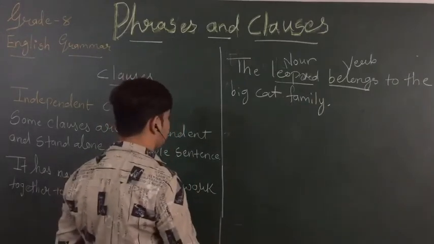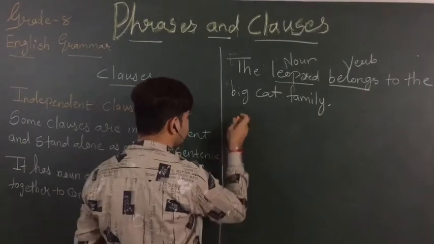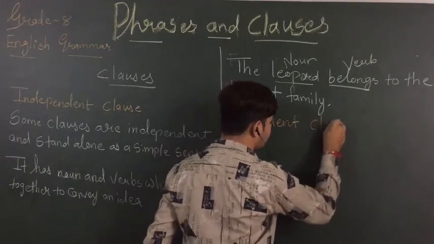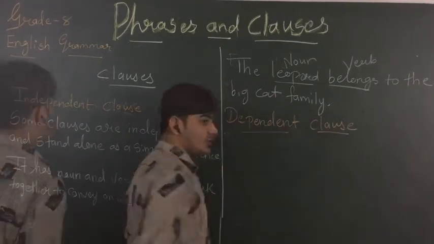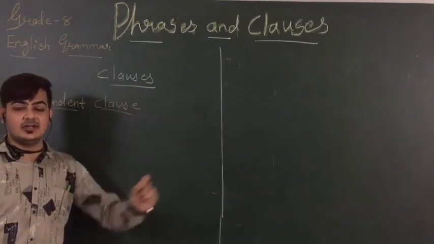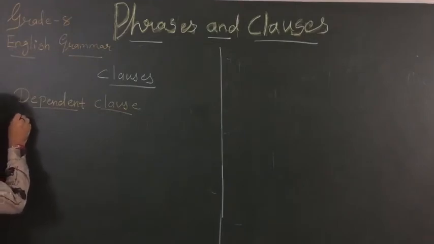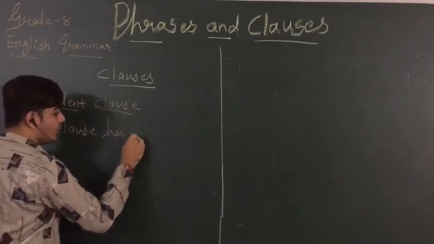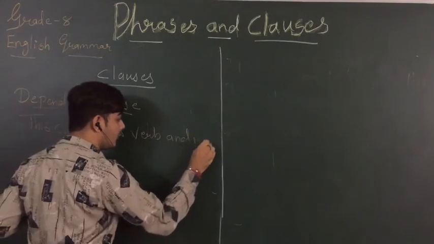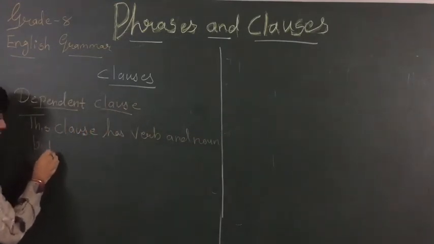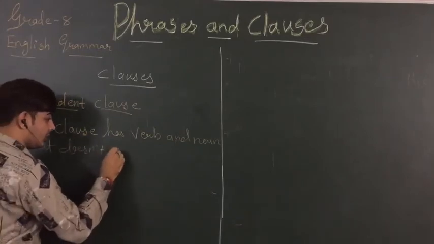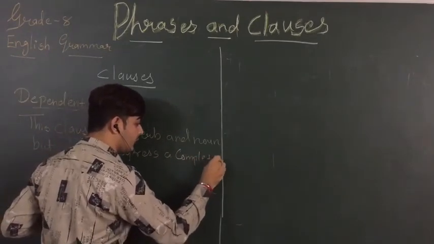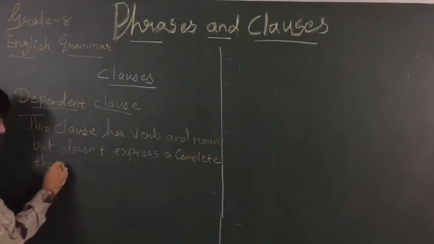Now kids, what is a dependent clause? So this clause has a verb and a noun but does not express a complete thought. It does not express a complete thought.